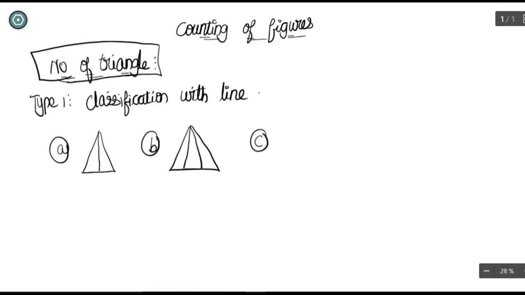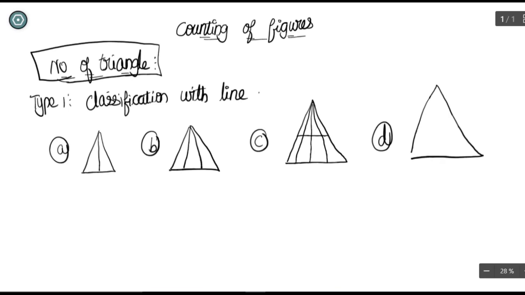If you are clear with this concept, you can solve the type 1 questions very easily. Before I say the trick, you just try to count how you actually do the counting process, and after I say the trick, you count using that method. You're going to do it in seconds, not minutes, just seconds. You can count the triangles in the figure.